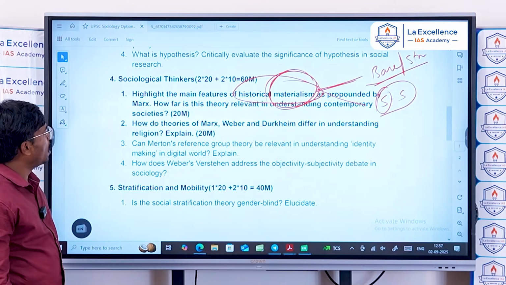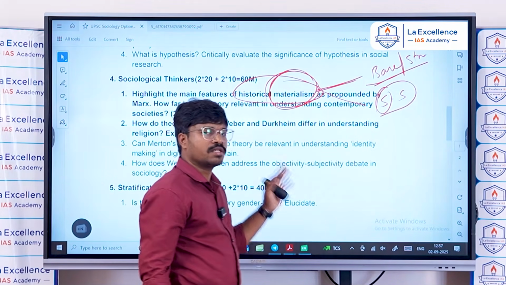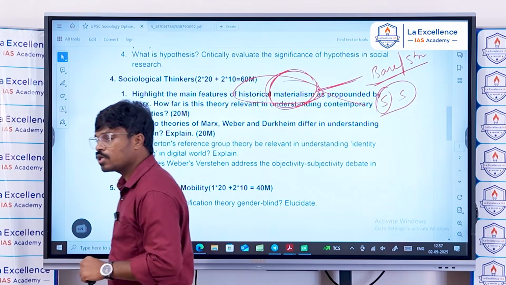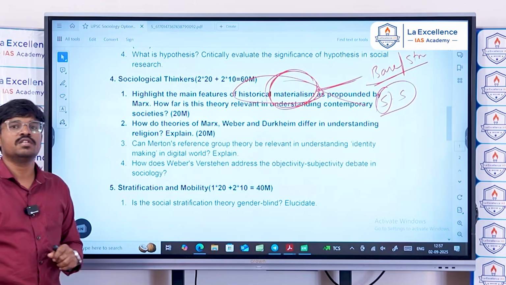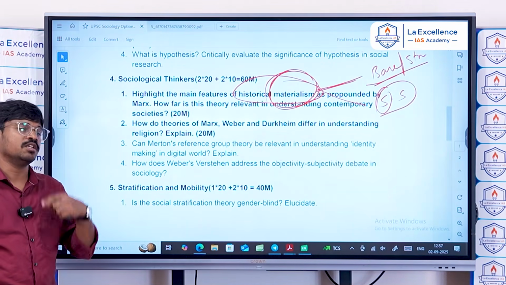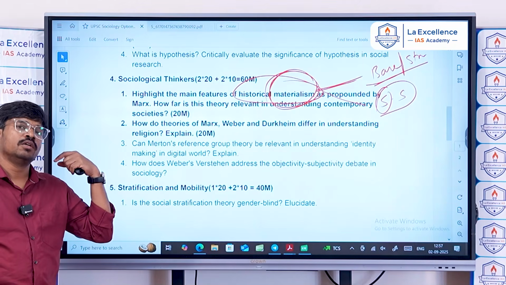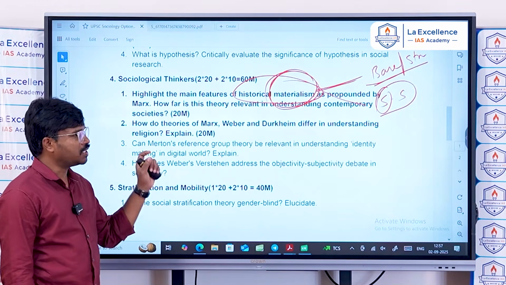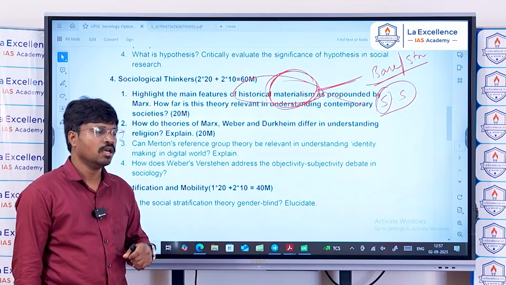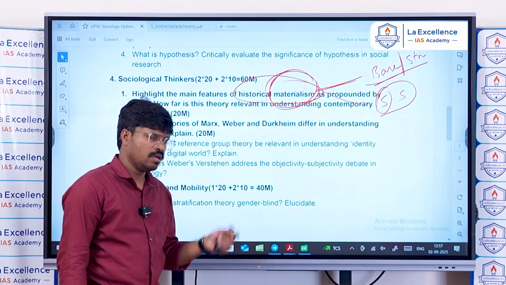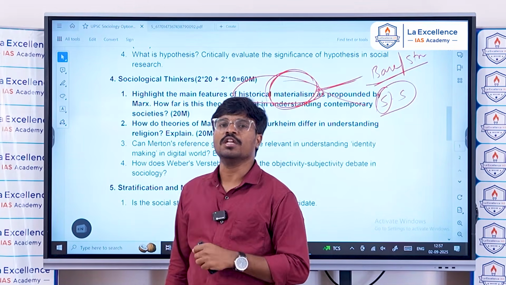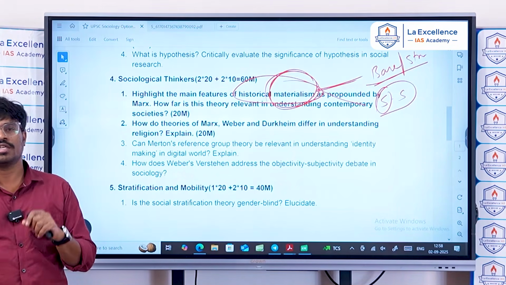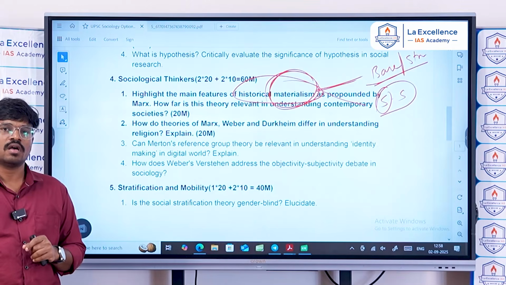However, you have to write the other side of this. Marx ignored the role of technology, IT, digital media, and the role of culture and religion in society. If you look at the politics of the present society, it is majorly dominated by religion, not just in India or in a few countries, but across the world.